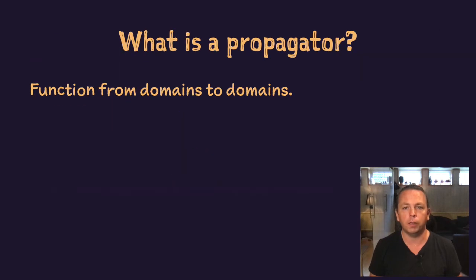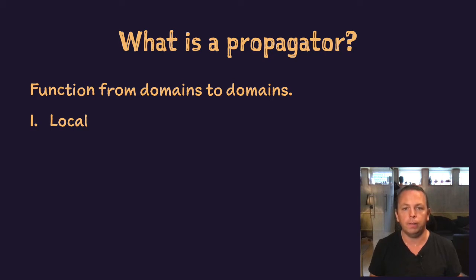What is half-checking propagators really? In order to answer that, we will need to define what a propagator is. First of all, a propagator is a function from domains to domains with a certain set of properties. The first property of a propagator is that it is local. This is the trivial property that it can only modify its own variables.